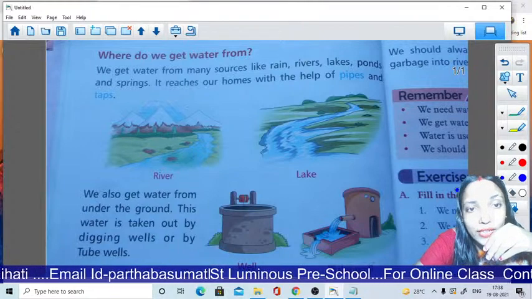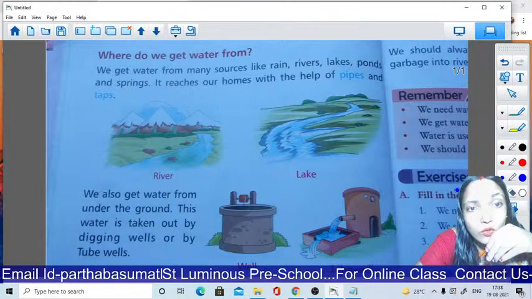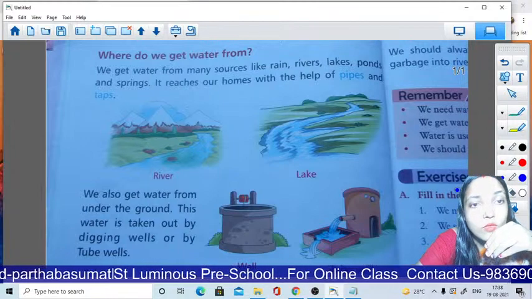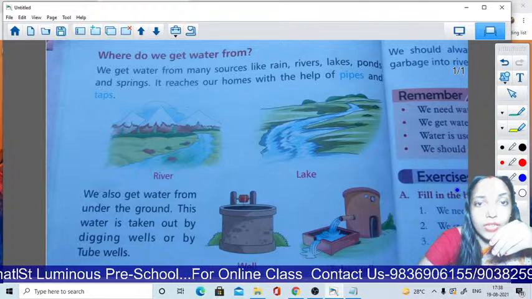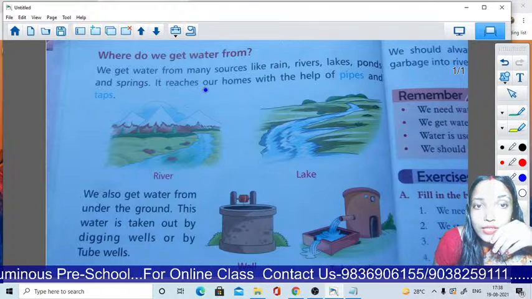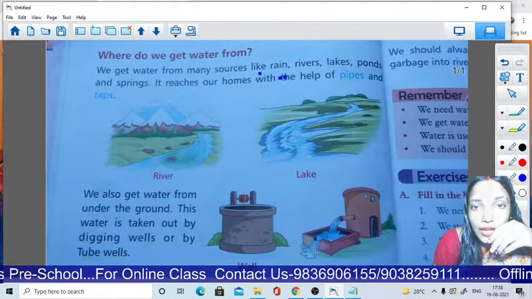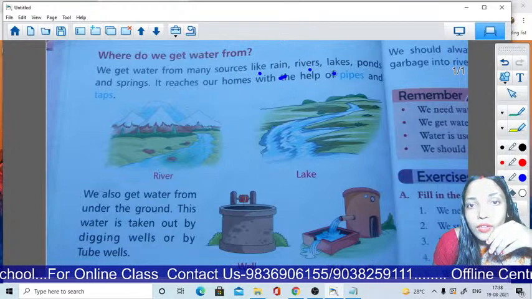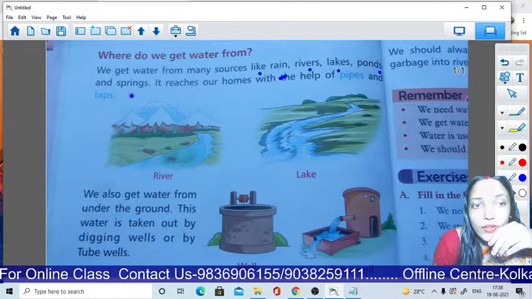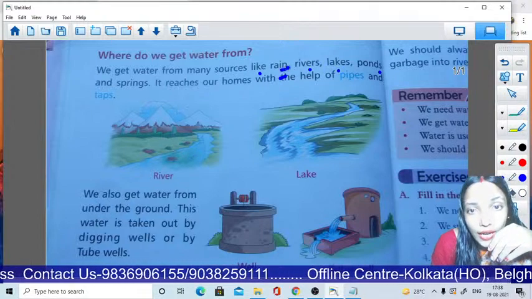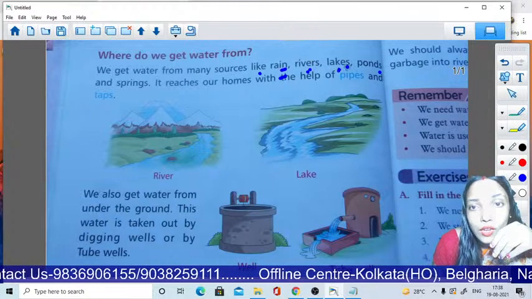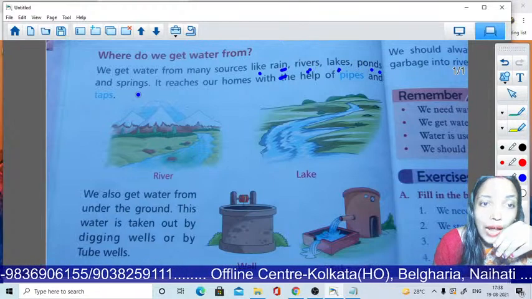We all need water, but where do we get water from? Let's see. We get water from many sources like rain, river, lakes, ponds and springs.